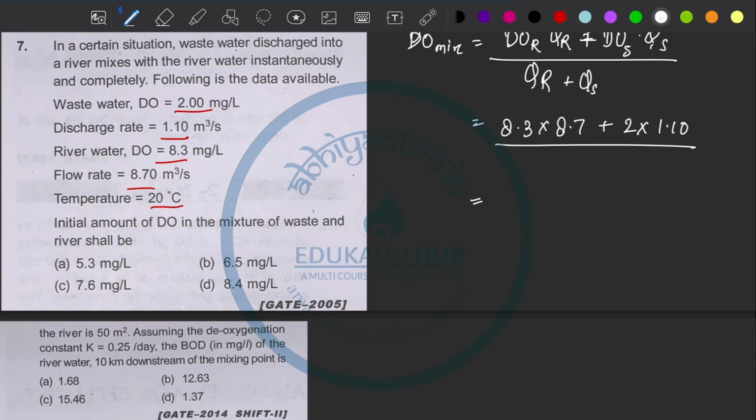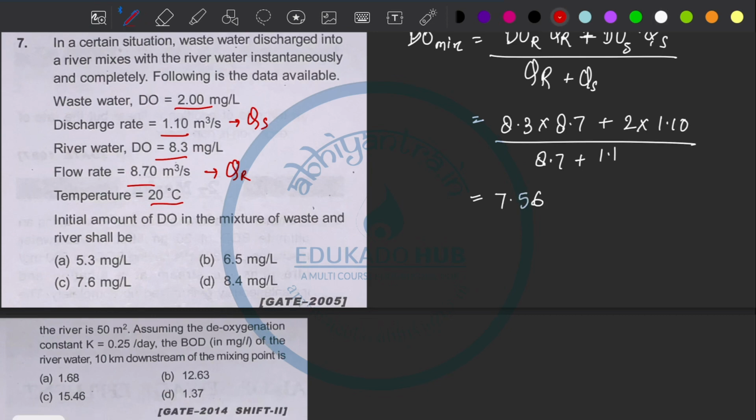See, we have to put the discharge values, right? Discharge rate of the wastewater is this, and discharge rate of river water is this. So QR is 8.7 plus QS is 1.1. So the value comes out to be 7.59, which is approximately equal to 7.6, and the correct option is option C.